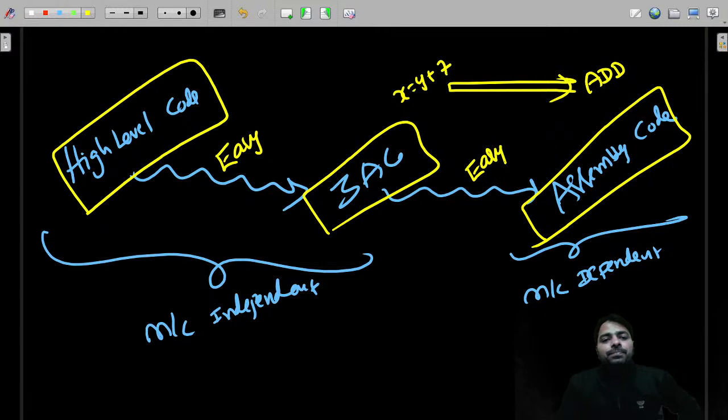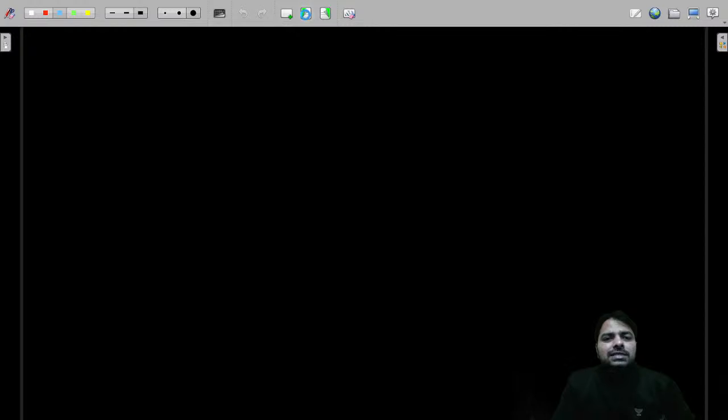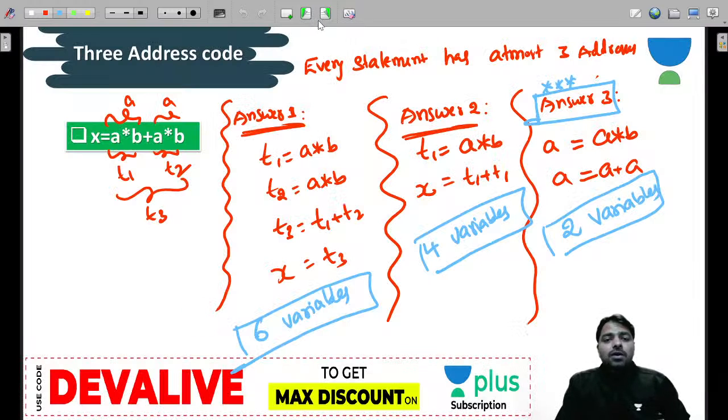But when you have something like y plus z into a, you can't use a direct assembly instruction for this. You need to break it: something is equal to y plus z, and then you need to multiply something, which takes time. But the equivalent 3 address code can be converted easily to assembly code, by understanding each statement has one operation. So this is the advantage of using 3 address code. Fine, I hope you understood why we are writing 3 address code.